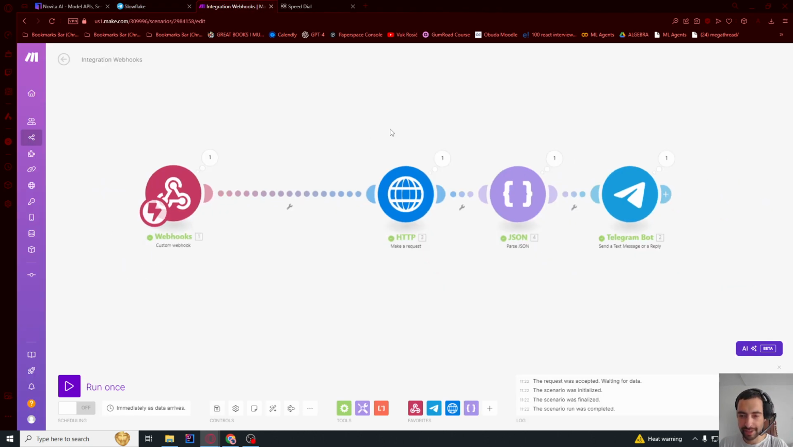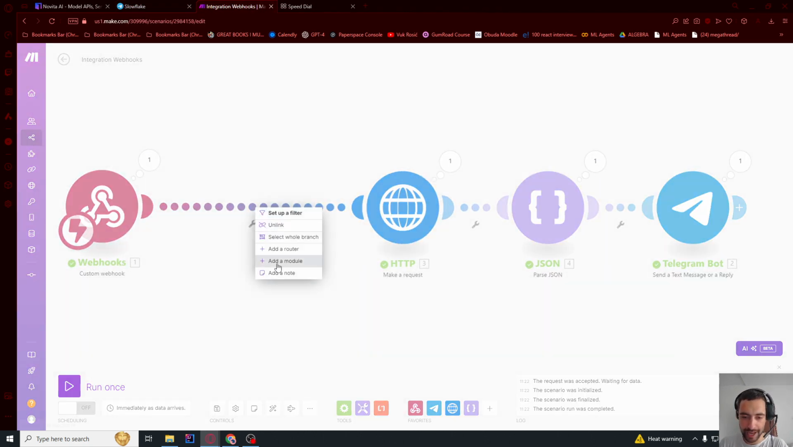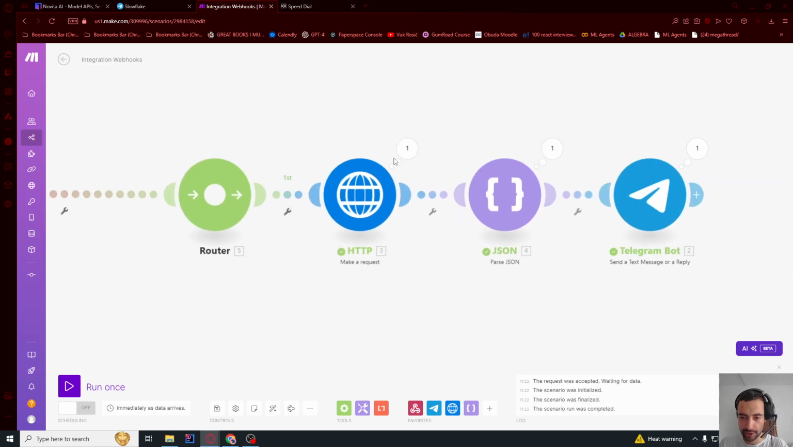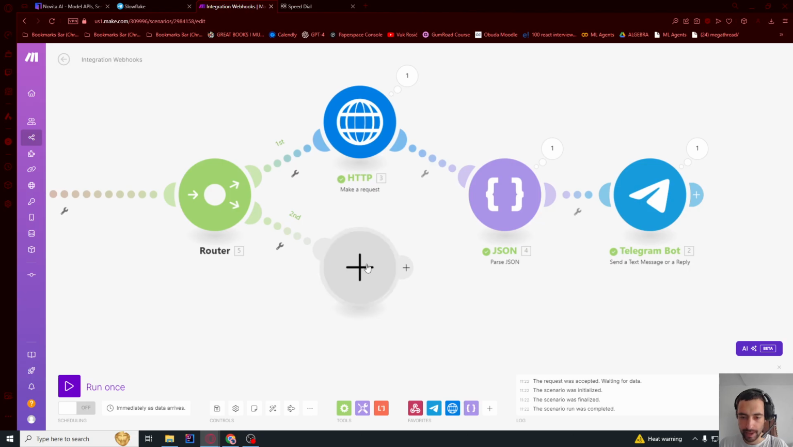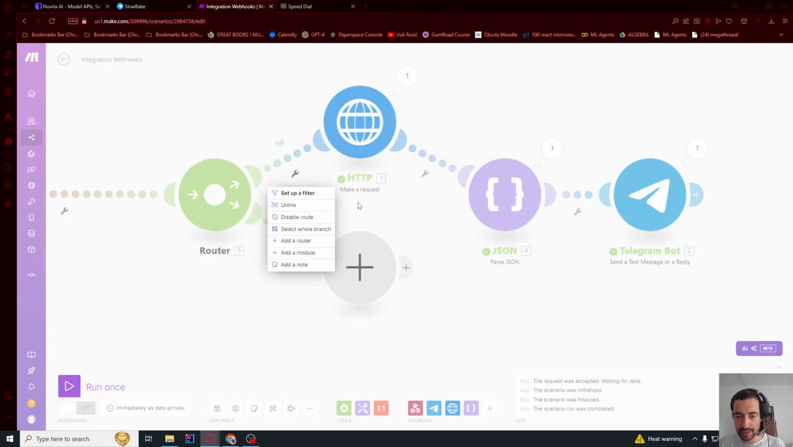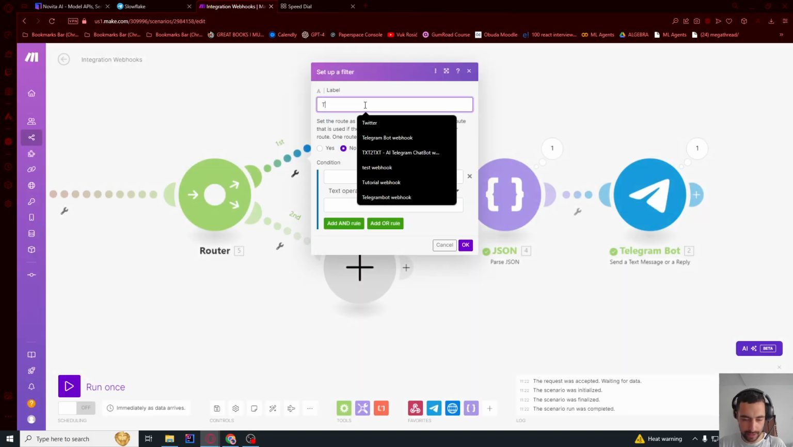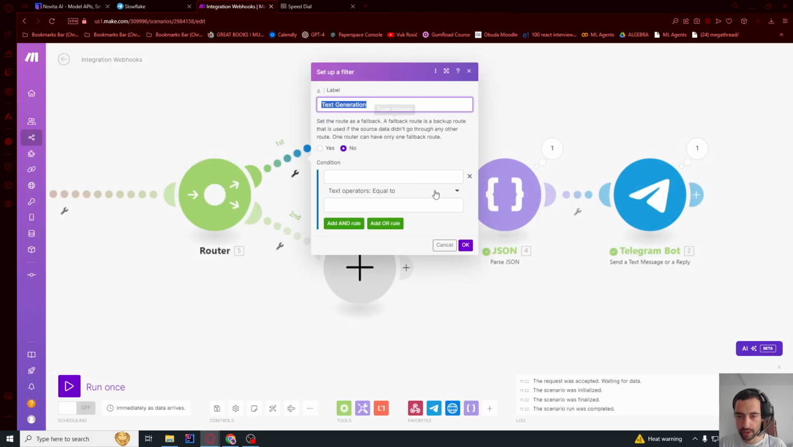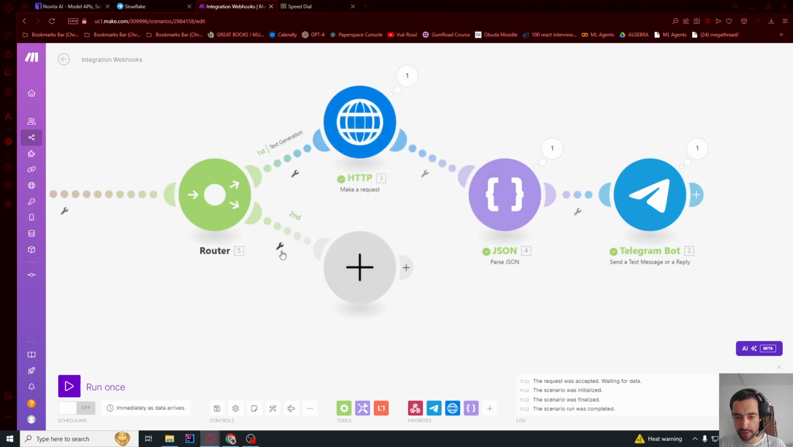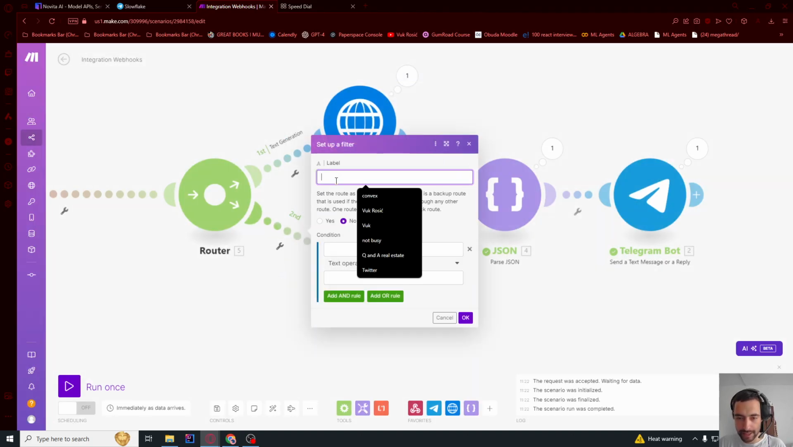Now let's generate images. So let's go here and add a router in front. This will be text, and I click here, and this will be image. You can click this filter and just name it text generation and press OK. There is no need for a filter, this is just for naming. And then the label will be image generation.